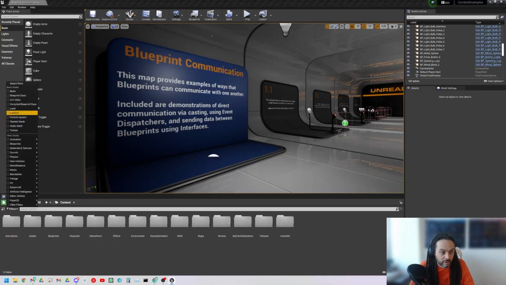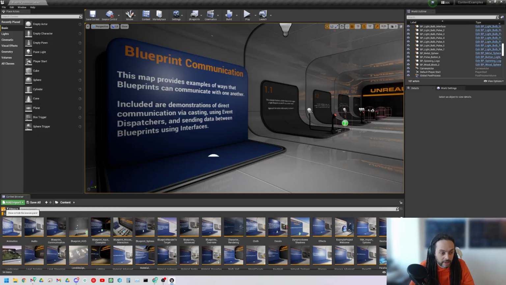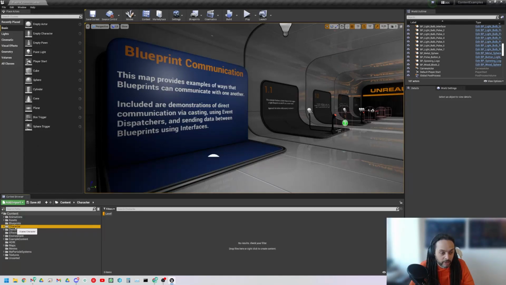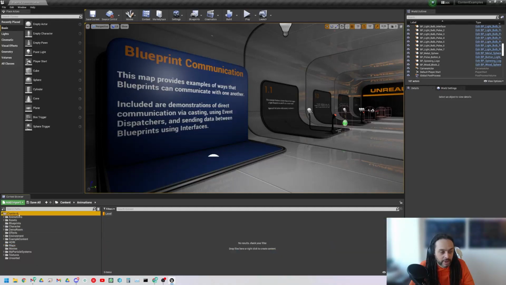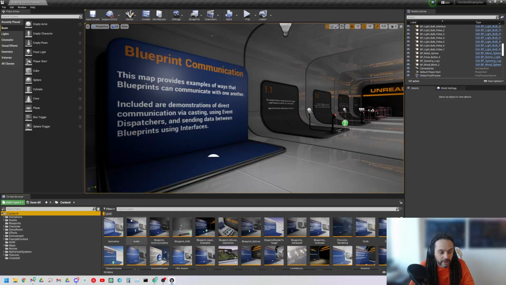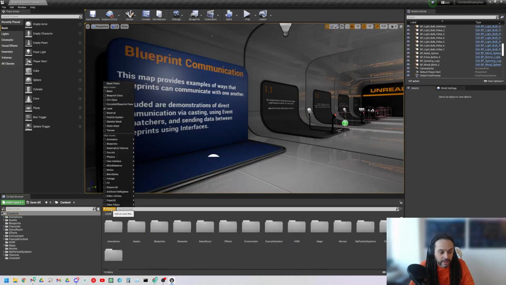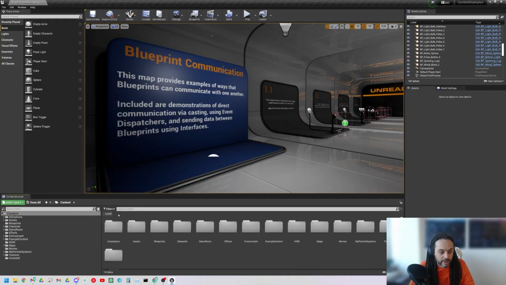I can just say I want all levels, and if I open this out, I can select under which folder. So if I look on a character folder with the levels filter on, no levels in there, so nothing shows. If I highlight maps, levels. If I highlight animations, no levels. If I highlight content, levels. And I can also just leave these filters here, so they're still available to select, and I can just turn them on and off as I see fit.